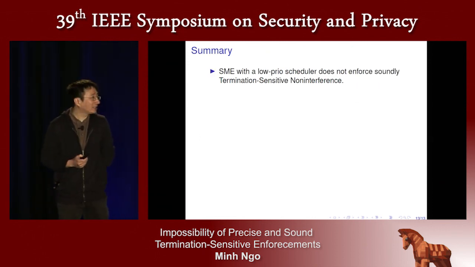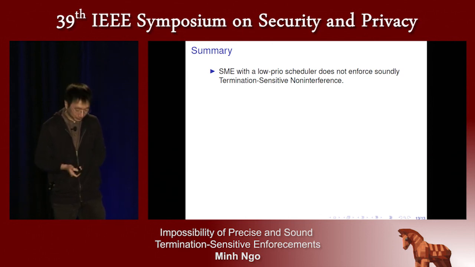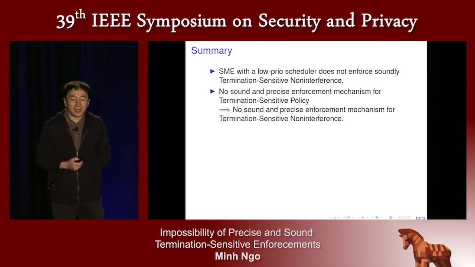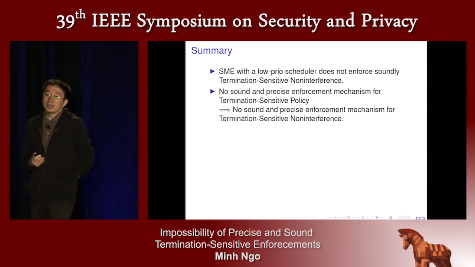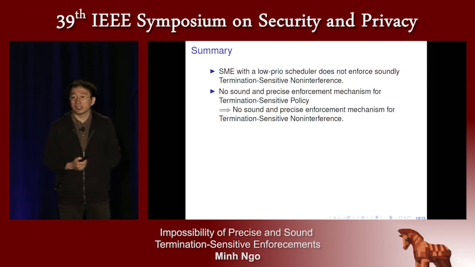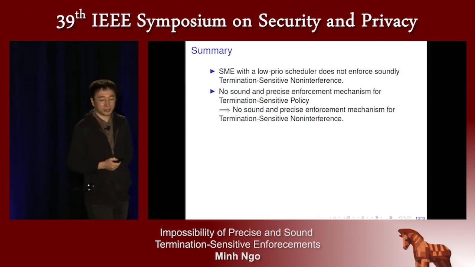Okay, so now is the summary of my talk. First, we discovered that SME with a low-priority scheduler does not enforce termination-sensitive non-interference, TSNI, soundly. And we proved that there is no sound and precise enforcement mechanism for termination-sensitive policies, a policy defined in a simple setting that requires that a program either converges on all inputs or diverges on all inputs.